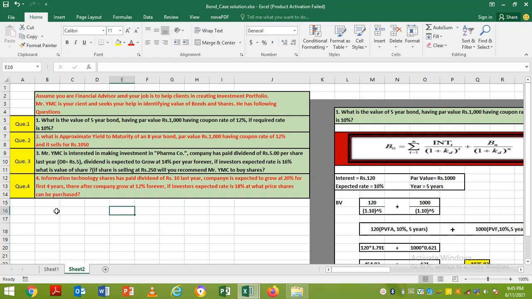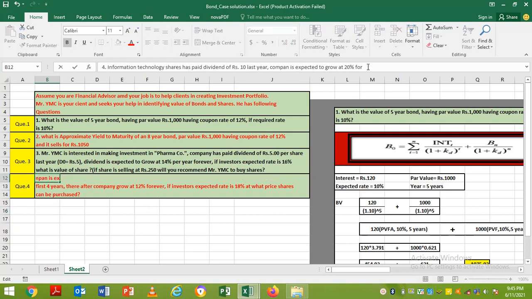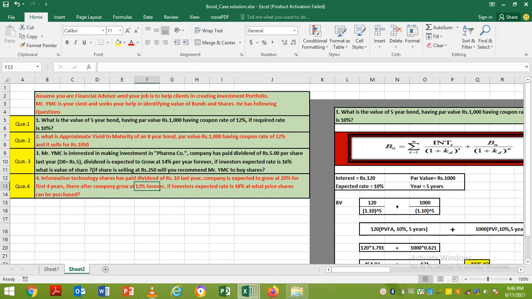And the last question which Mr. YMC has brought to us is he's also interested in investing in IT shares. The third was pharma, the fourth is IT shares, and the company has already paid a dividend of rupees 10 last year, and which is growing at 20% for the first 4 years, and thereafter it will be 12% forever.